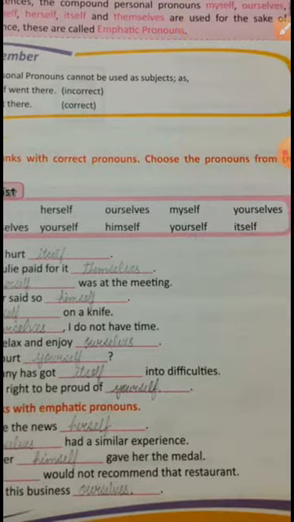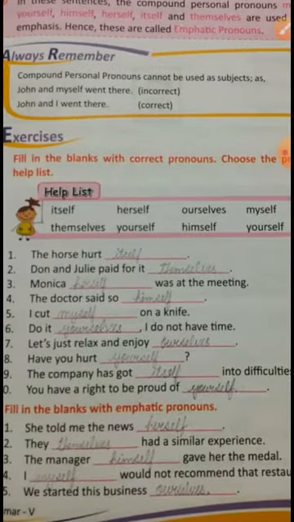There is a help list. Basically, you have to choose compound personal pronouns from here to make the sentence complete. So see the first sentence. The horse hurt itself. Don and Julie paid for it themselves. Then Monica is a girl, Monica herself was at the meeting.